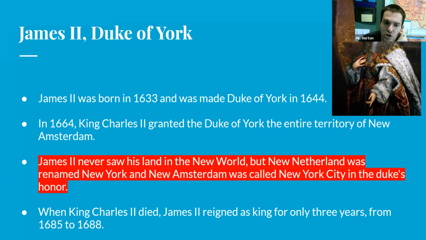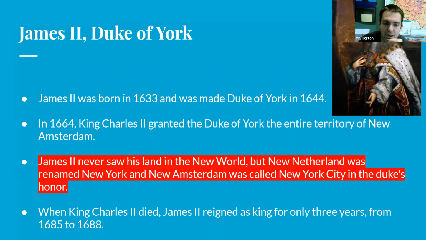So in 1664, King Charles, the king of the Netherlands, granted the Duke of York, so he granted James II, the entire territory in New Amsterdam. So James II was given all of the territory in New Amsterdam. New Amsterdam was basically what New York is in the new colonies, in the Middle Colonies. So the New York colony was originally named New Amsterdam, and this colony was given to the Duke of York.